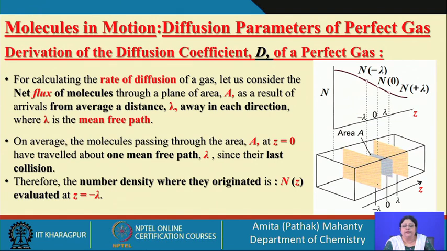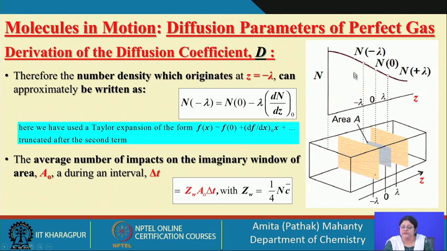If I want to find the number density at the various locations, we had taken the Taylor series expansion, which said that the number density of the molecules at z equal to minus lambda is going to be the number density at z equal to 0 plus or minus the slope, the change in number density with distance. The slope is decreasing.